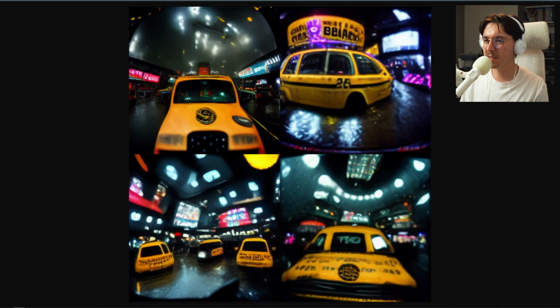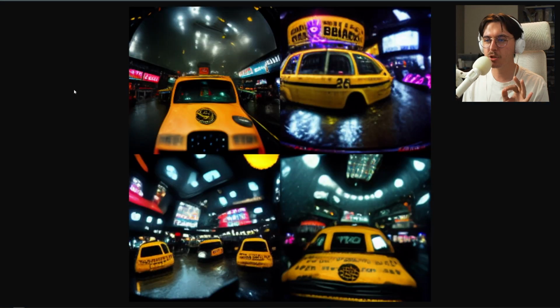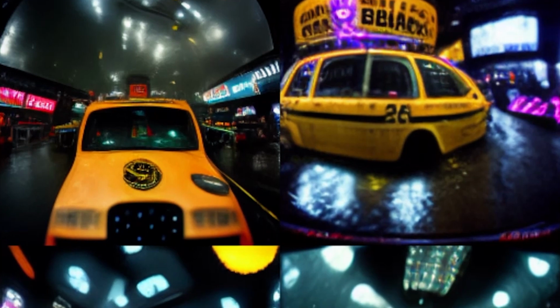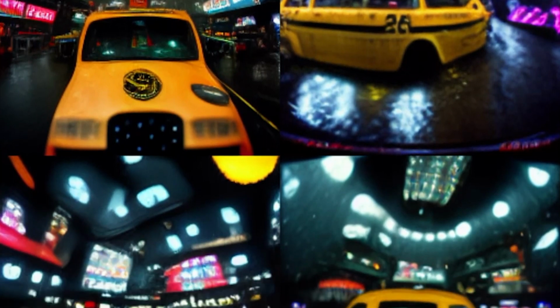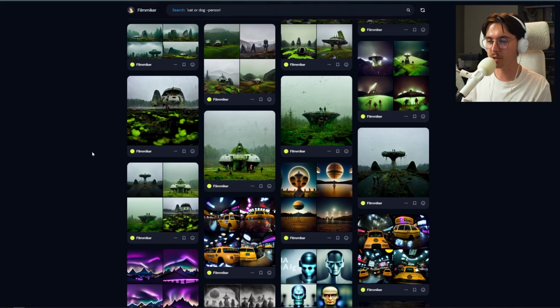It's supposed to be in New York City. Like, it looks all kind of warbly and messed up, right? But if you read the caption specifically, black taxi at night with neon interior, it misinterpreted the interior. This is inside of a building. Look at that. It put the taxis inside of a building that looks like New York City and is raining. Look at that. What the heck? So that was a really interesting result that I got.